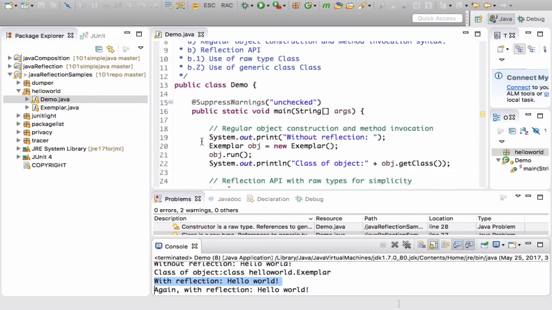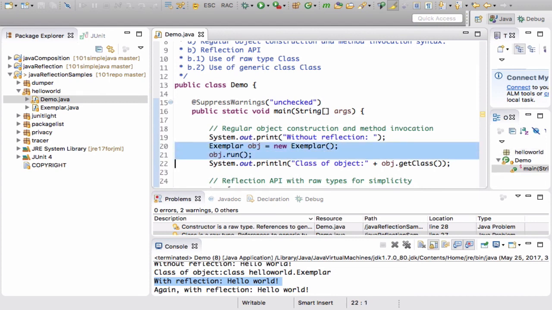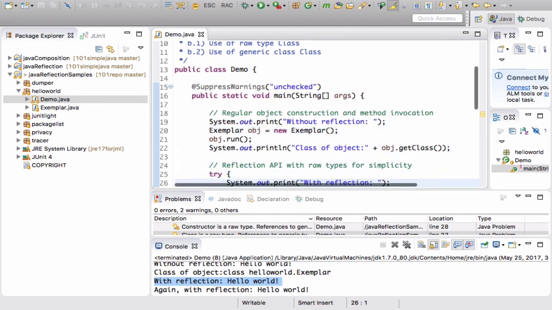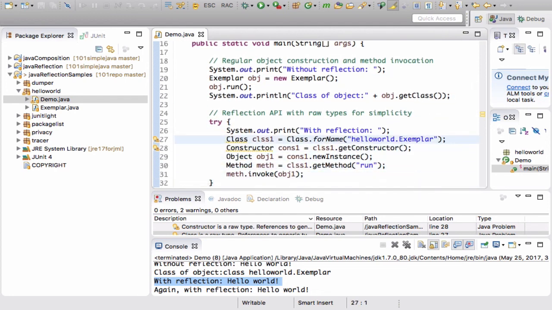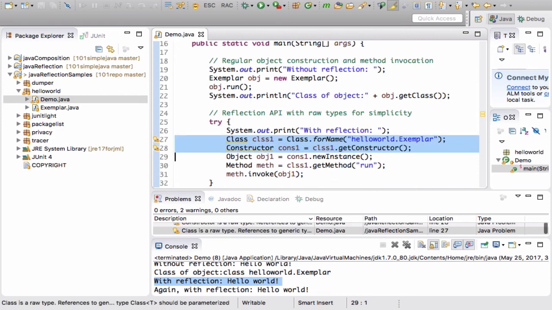And this is how we invoke the method without reflection. And by the way, we can just figure out what the type of the object is, which we know anyway though, because we declared it here. And here is how we do it with reflection, just as we had seen, by finding the class, looking up the constructor, instantiating the class, looking up the method, and invoking it.